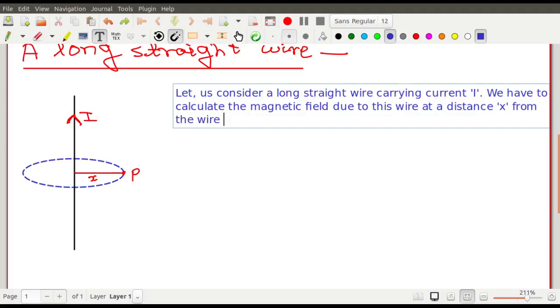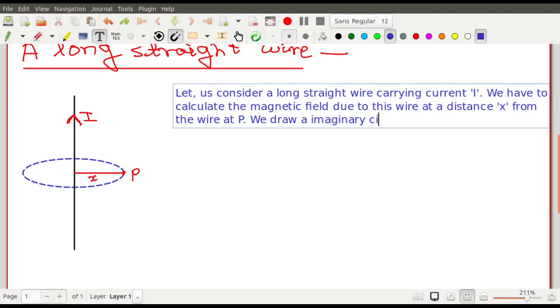At a distance x from the wire, at point P, we draw an imaginary circular loop. This is not real, it is imaginary.